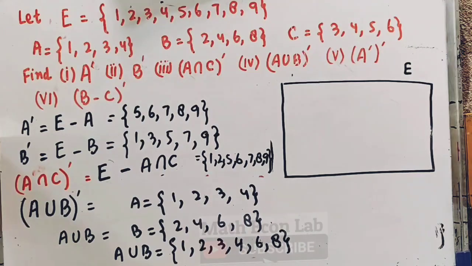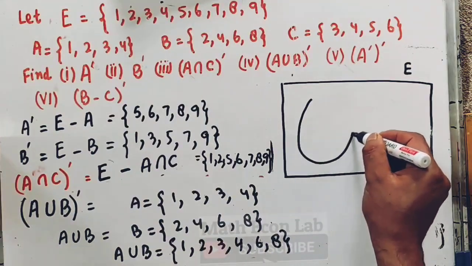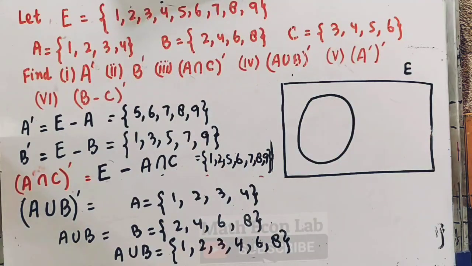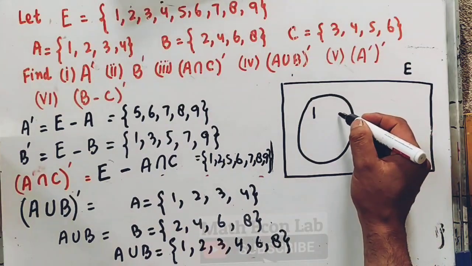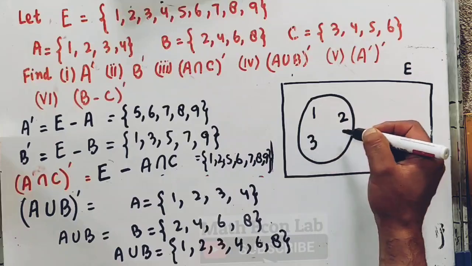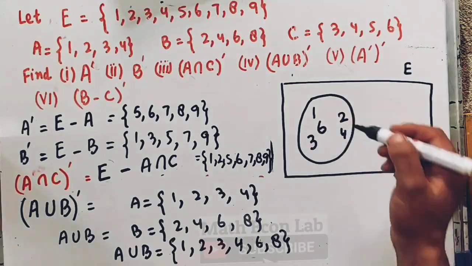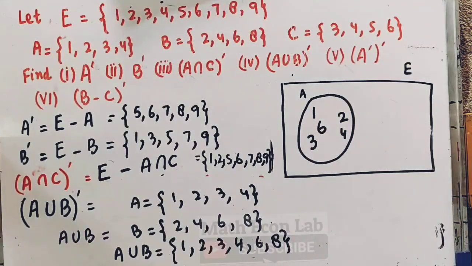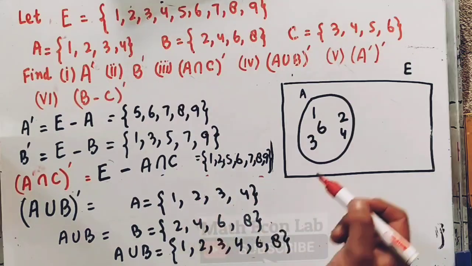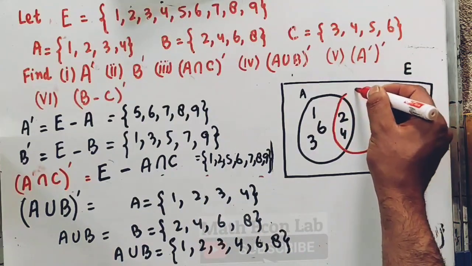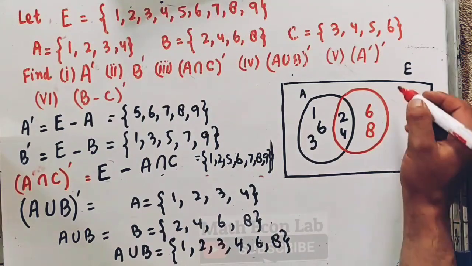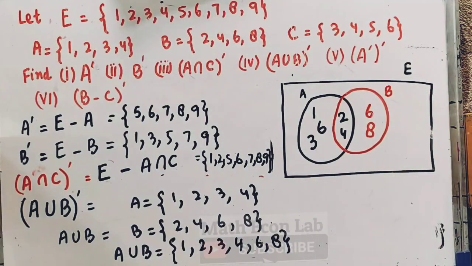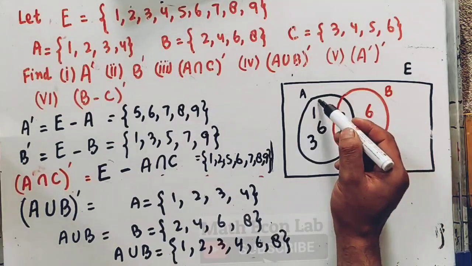Now let us draw this on the Venn diagram also. Here we have 1, then 2, then 3, then 4, then 6 in set A. What about set B? In set B we have 2 and 4, so they are overlapping here. So we have 2, 4, then 6 and 8. This is set B. Now A union B is this whole area.